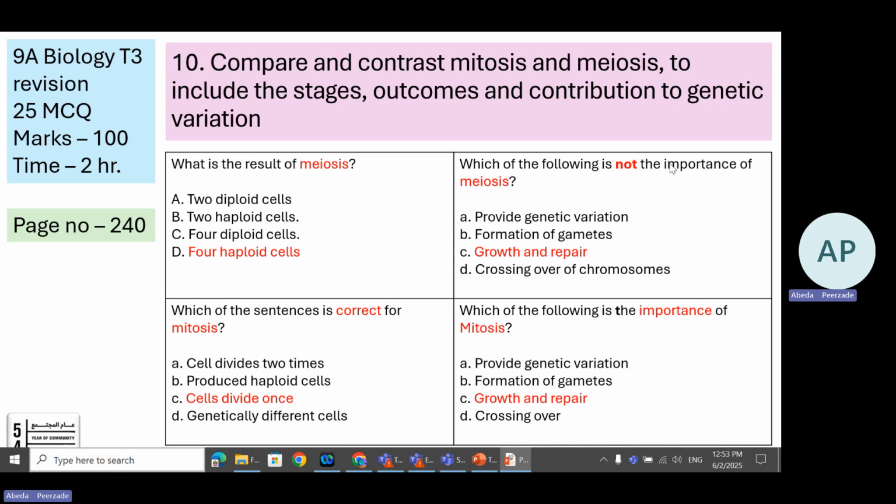What is not the importance of meiosis? Growth and repair, because in meiosis, gametes are formed. Growth and repair is the importance of mitosis. Which of the sentences is correct for mitosis? That it divides only once. Which of the following is the importance of mitosis? That is the function: growth and repair. If you go through all this material, you will be an expert in understanding the concept.